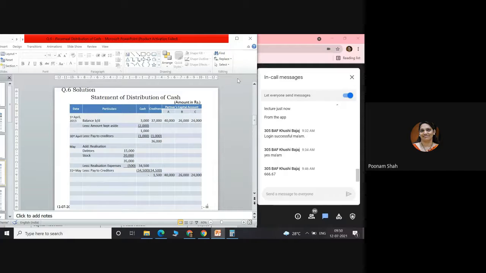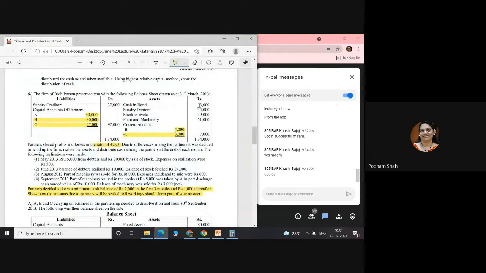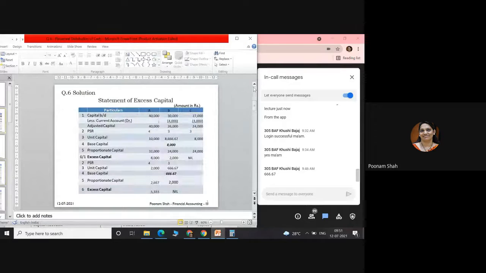Now I will prepare my statement of distribution of cash, where I will write cash balance as given in the balance sheet. They have mentioned in the balance sheet cash available is rupees 3,000. Creditors balance 37,000, that is what is given in the balance sheet. And for the partners' capital, I will take the adjusted capital which I calculated while preparing the statement of excess capital. So for partners, I will take 40, 26, 24 and not 40, 30, 27, which is given in the balance sheet. Are we all clear about this?